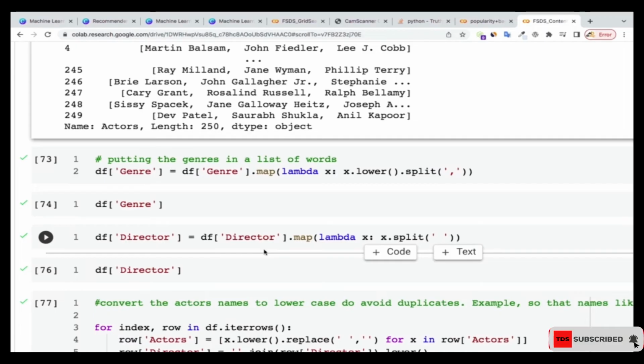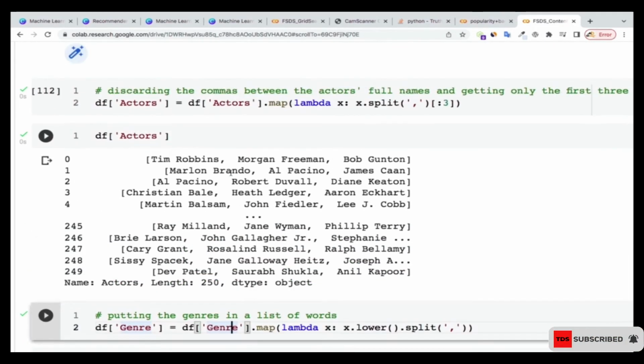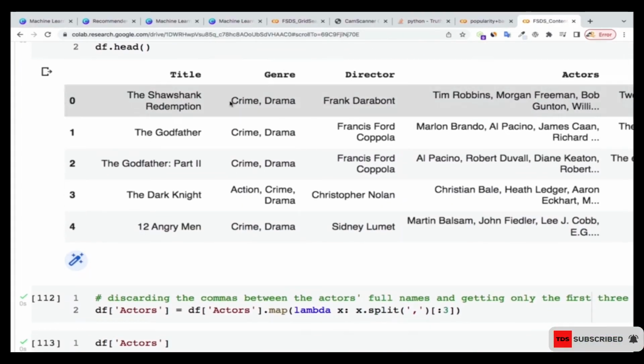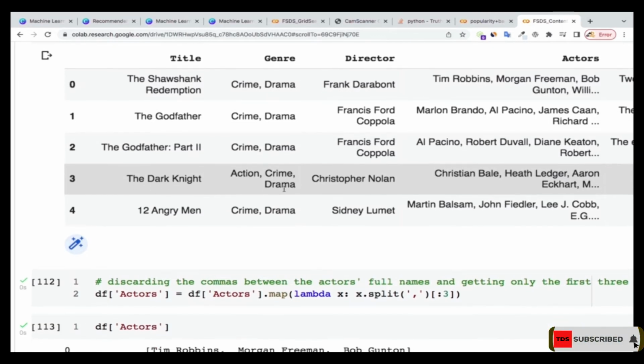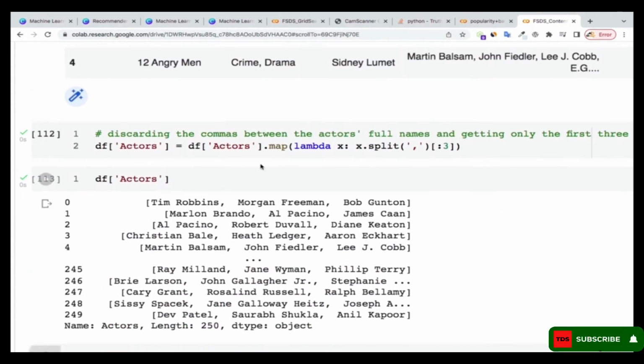So now once that is done, what I'm going to do is that for the genres, if you go into the genres, you can see that we have the name C to be capital, D to be small, right? So I'm going to convert everything into small letters, and I'm also going to split it based on the comma in between them, just like I did it for this one, right?